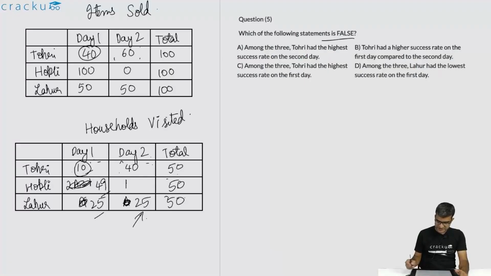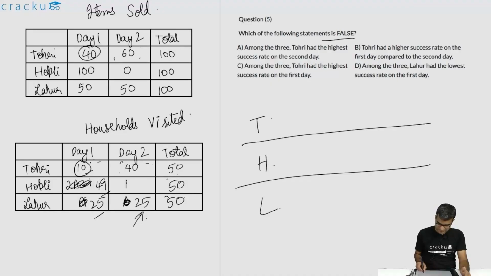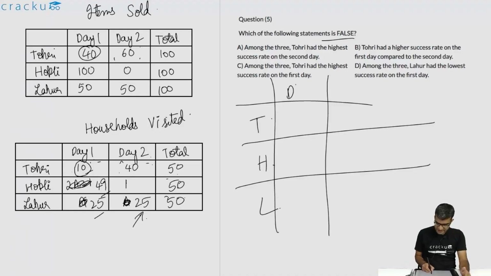Which of the following statements is false? Among the three, Tohri had the highest success rate on the second day. Let us calculate the success rate for each, because if you look at it, all the options involve success rates across the 2 days. So this is T, H and L. We are only looking at success rate on day 1 and on day 2. Tohri's success rate on day 1 is 40 divided by 10, which is 4. On the second day, 60 divided by 40, this is 1.5.